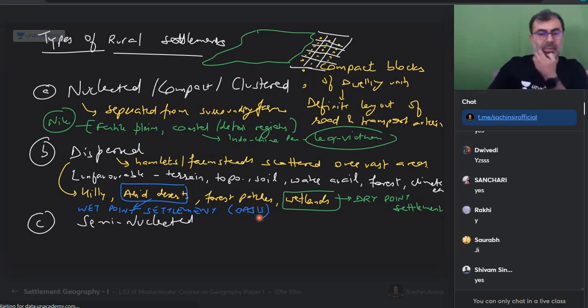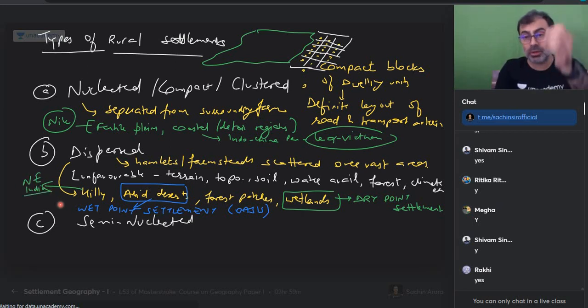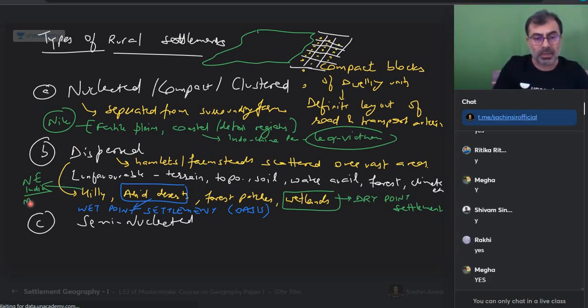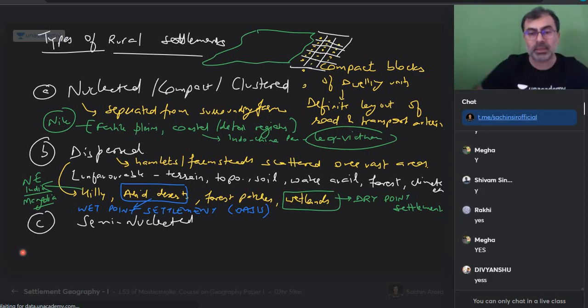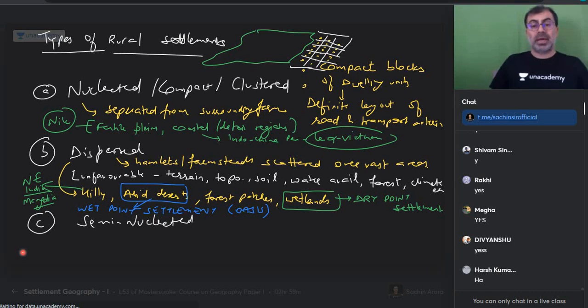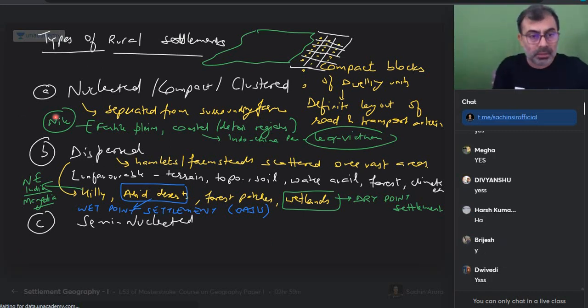Can you give examples from India and outside? In hilly areas, I told you, hilly areas in North East India, for security tribes live on the hills, so tribes are keeping an eye on that also. Yes, North East India. I just told you, Mongolian villages are scattered like this. Okay, hilly highland plateau regions, so that can also be there. Sometimes can I also say that there can be resource based location. Some kind of resources there, mining is happening, mining and quarrying are right there because the resource is available over there. Is it possible? Think about a dispersed settlement. In Canada it is very common, so it can be resource availability also.